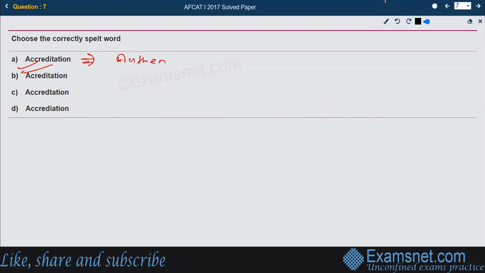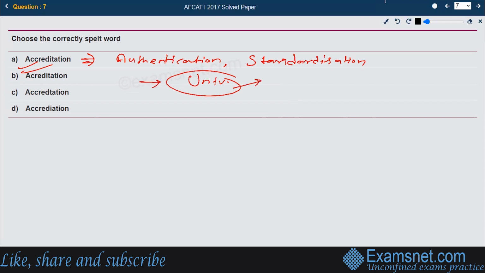It's a kind of authentication, or giving a standard, or rather standardization. This generally occurs in the case of universities or colleges. Government agencies give accreditation to a particular university. That means they standardize that university, to say that this university is of this much standard. That is what the word accreditation means, and that is the right spelling.